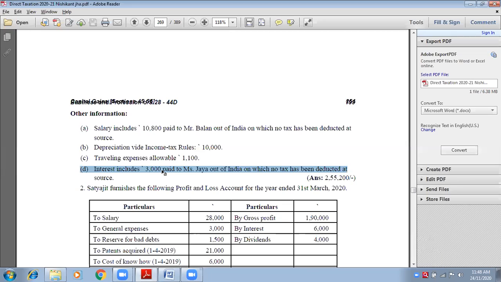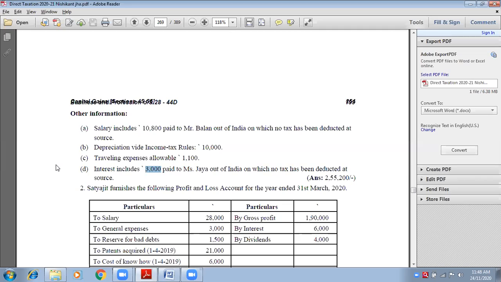Tell me, how much will be disallowed? 3,000, 4,000 or 1,000? How much will be disallowed? 3,000. Very good, 3,000, which is not allowable. Why is it not allowable? Because no tax has been deducted at source. Write down interest to Miss Jaya.